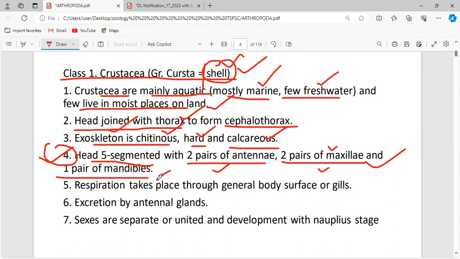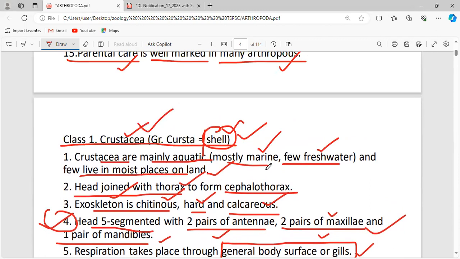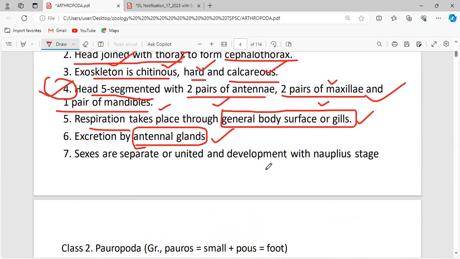These maxillae and mandibles help the animals to chew food, and so help in the process of digestion. Respiration takes place through the general body surface or the gills. Clear? And excretion is done by antennal glands. So these antennal glands have the capacity to perform the function of excretion. You should know that, but with respect to the crustaceans, not every class under the phylum Arthropoda.